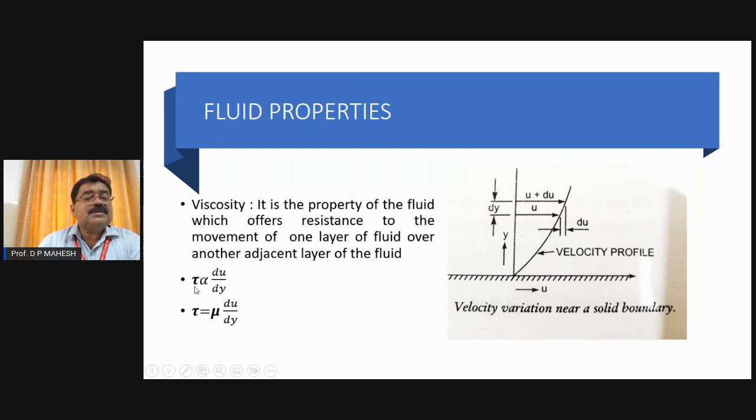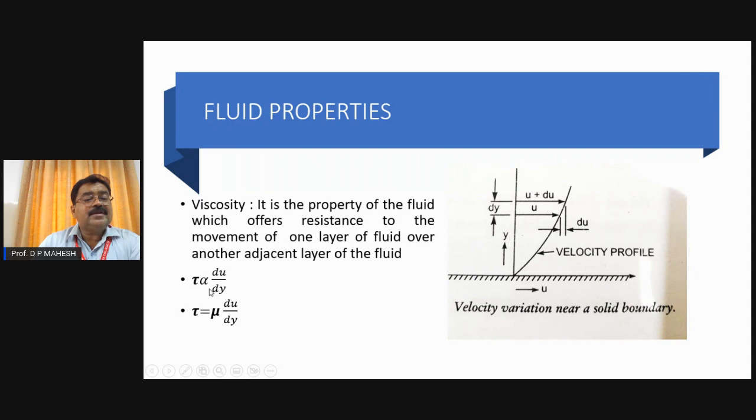So tau is a symbol. Tau is proportional to du by dy. Tau is nothing but the stress that is going to be developed between the two layers. Du is nothing but the change in the velocity between the two layers, also called relative velocity. Dy is nothing but the clearance between those two layers. And the ratio of du by dy is also called velocity gradient.